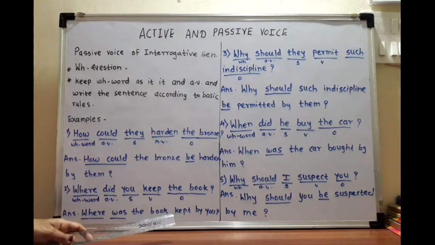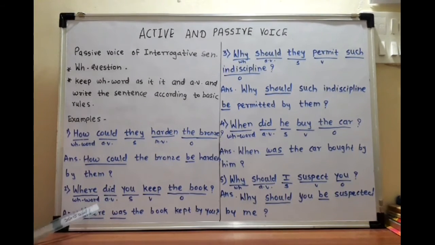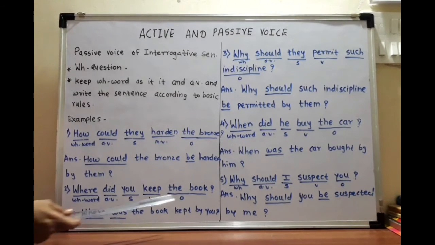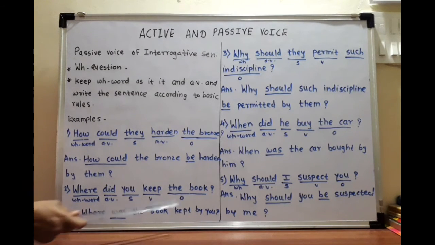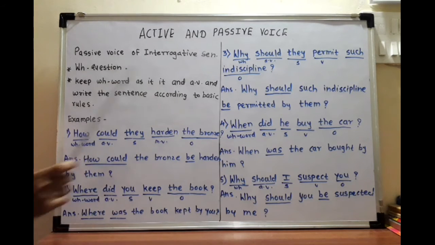Where did you keep the book? Where is the WH word, did the auxiliary verb, you the subject, keep the verb, and the book is the object. So the WH word you have to keep the same, and the auxiliary verb. Now here when do, does, did comes, you know it very well. When do, does, did comes, you have to take the to be form of the verb: am, is, are or was, were. Here did is there, so we are taking was according to the object. This book is singular, so we are taking a singular verb. Where was the book kept by you?